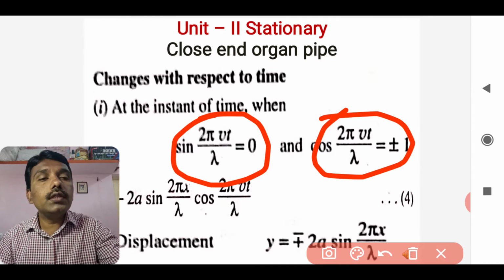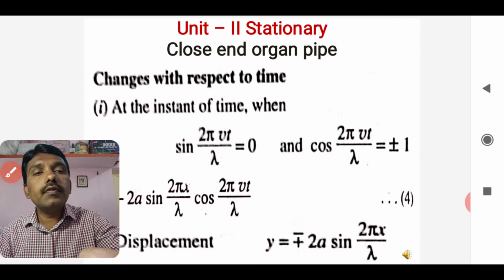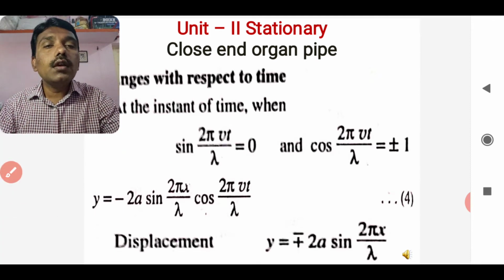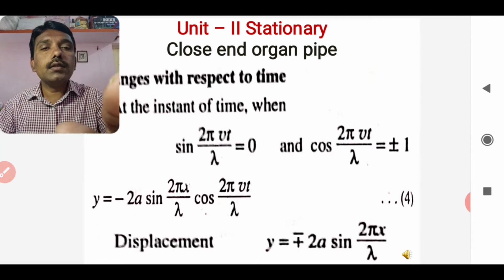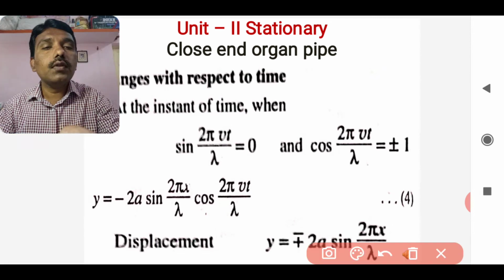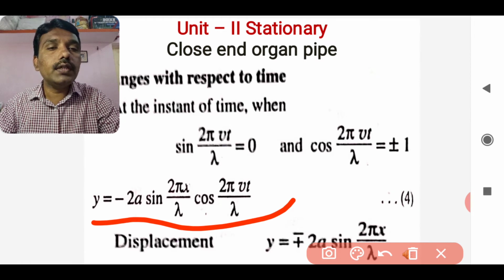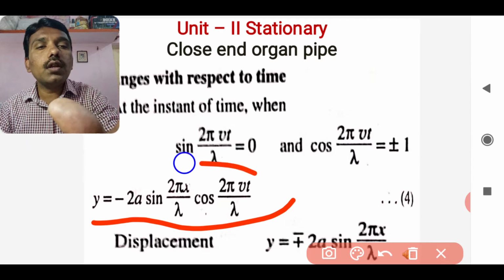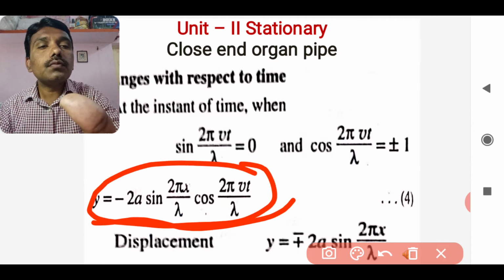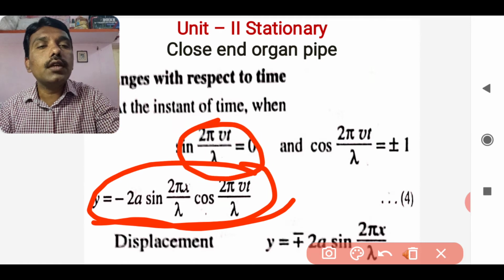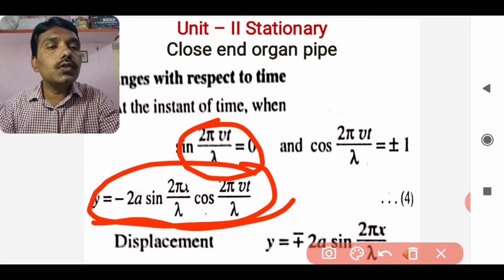So when we put these values in the displacement, y is equal to minus twice a sine of twice pi x by lambda cos of twice pi vt by lambda. This is our displacement. Here sine of twice pi vt by lambda is 0, but there is no sine of twice pi vt by lambda here.